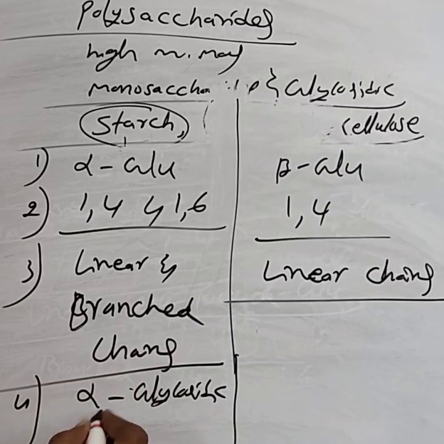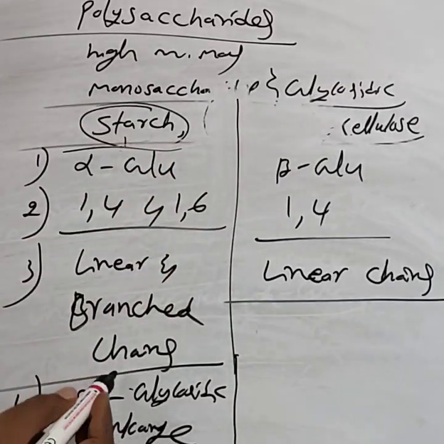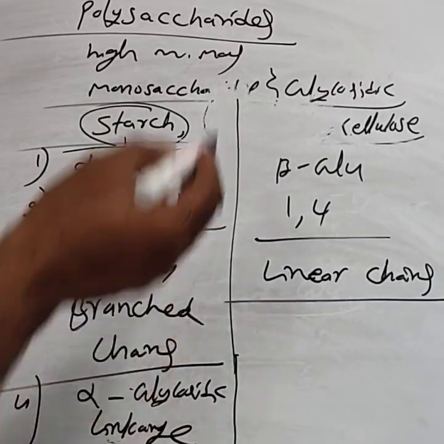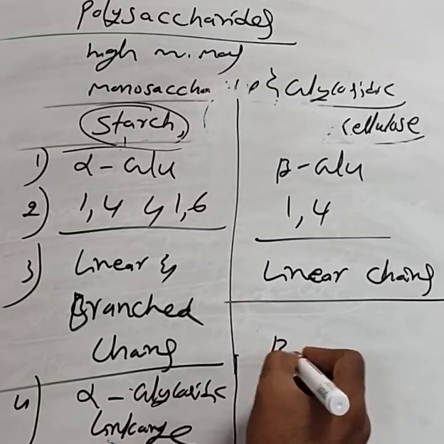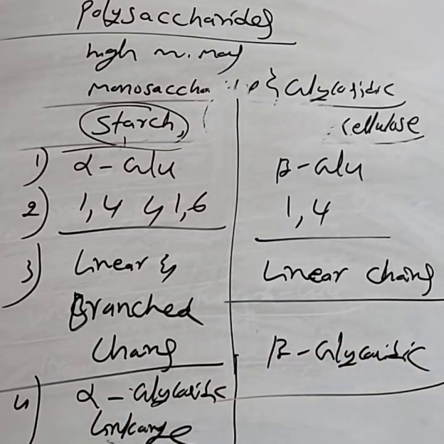One more point: starch consists of alpha glycosidic linkages because it contains alpha glucose units, while cellulose consists of beta glycosidic linkages. This is the structural difference.